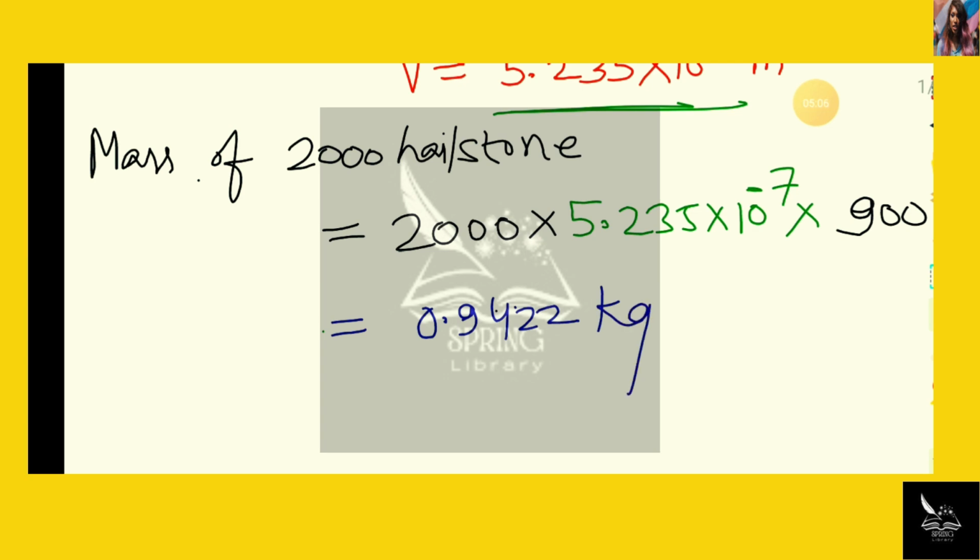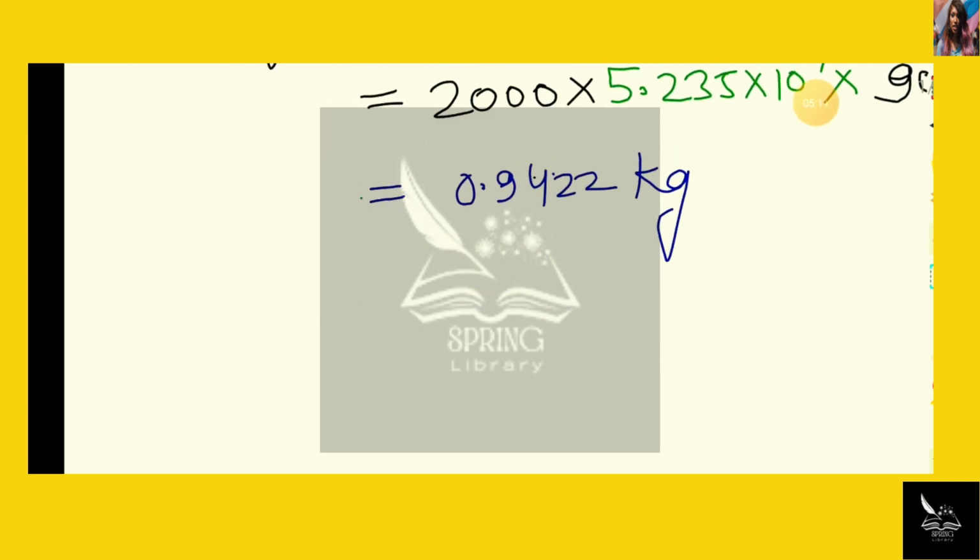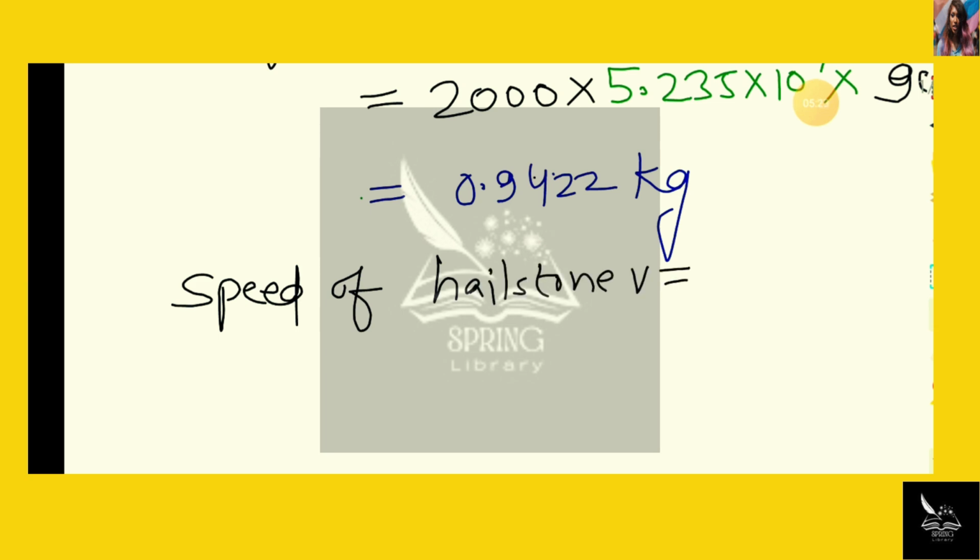Now the next step is, in the question the speed of hailstone is given, that is v is equal to 20 meter per second.